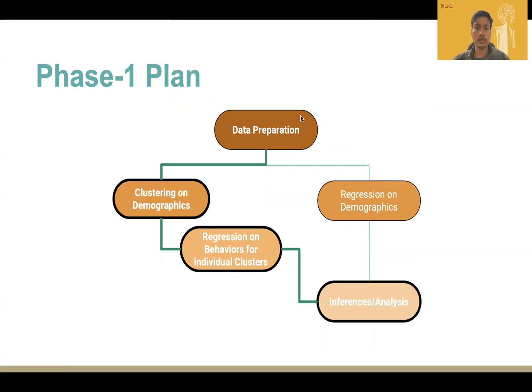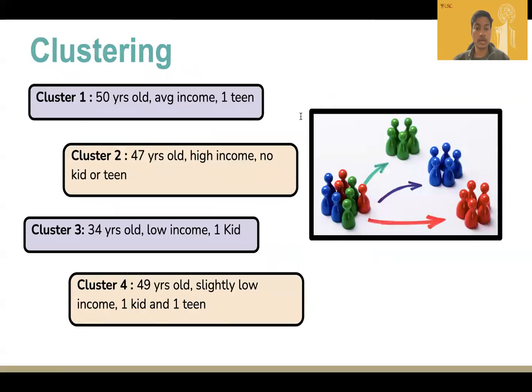I will now talk about phase 1. We came up with 4 clusters as a solid base to build our process on. Our cluster tells us who our average cluster personality is. For example, in cluster 3, the average age of the person is 34 years old, has a relatively lower income, and has 1 kid at home but no teen.